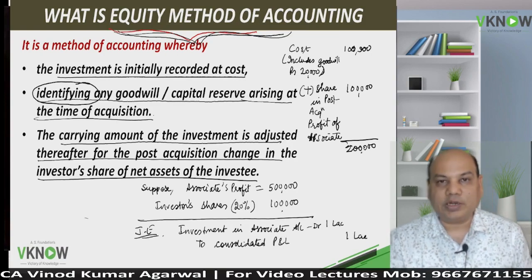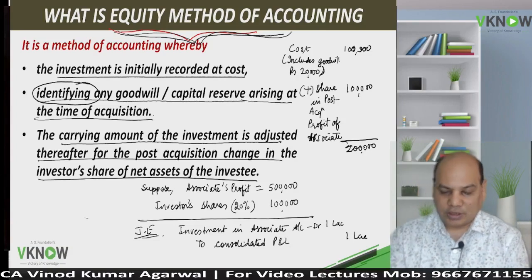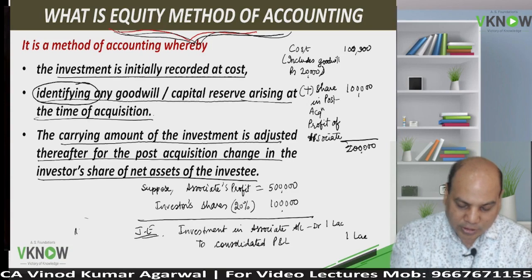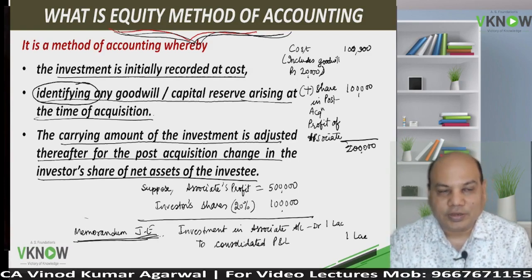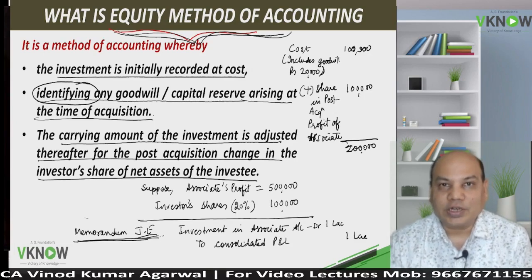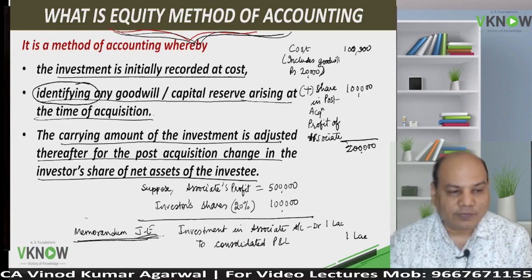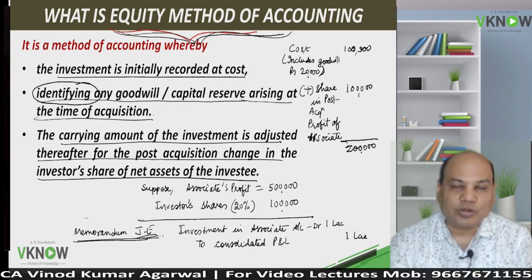In consolidated P&L account, you are going to add 1 lakh or credit 1 lakh. This is a memorandum journal entry. There is no such entry passed in reality, because associate book is different, your book is different, and we do not pass journal entry for consolidated financial statement. That was explained to you earlier also. So this will increase the carrying amount of investment.